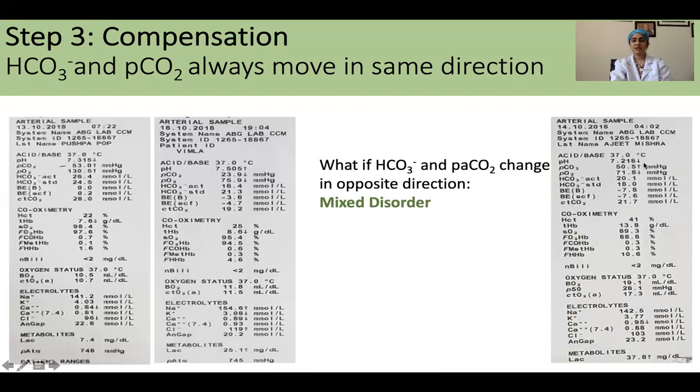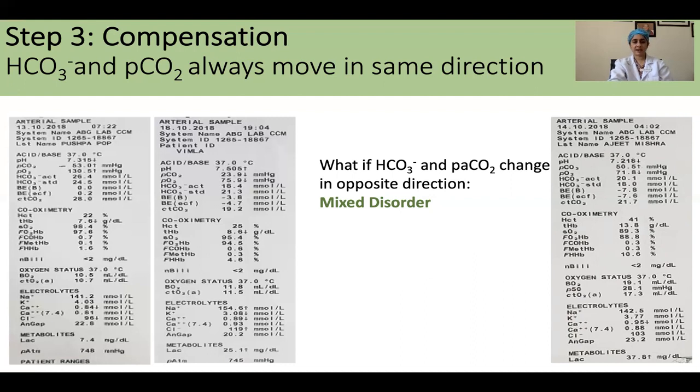Here the pH is acidemic. The PaCO2 is moving up, so we know that the cause is a respiratory acidemia. Had it been only one primary cause, that is of respiratory, the bicarbonate should also have moved upwards to compensate for the respiratory acidosis. But here we see the bicarbonate values are also going down. So the PaCO2 and bicarbonate are moving in the opposite direction. Hence this acidemia is because of both metabolic as well as respiratory cause.